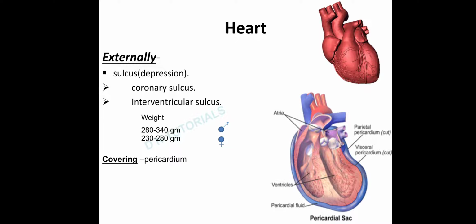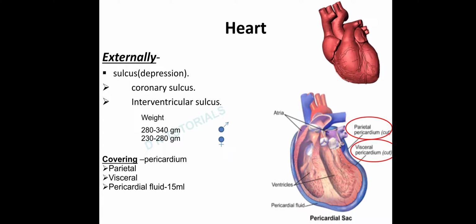The outer membrane of pericardium is called parietal pericardium, and the inner one is called visceral pericardium. In between these two pericardial membranes flows a fluid called pericardial fluid. Approximately 15 ml of pericardial fluid is present in between these two membranes.